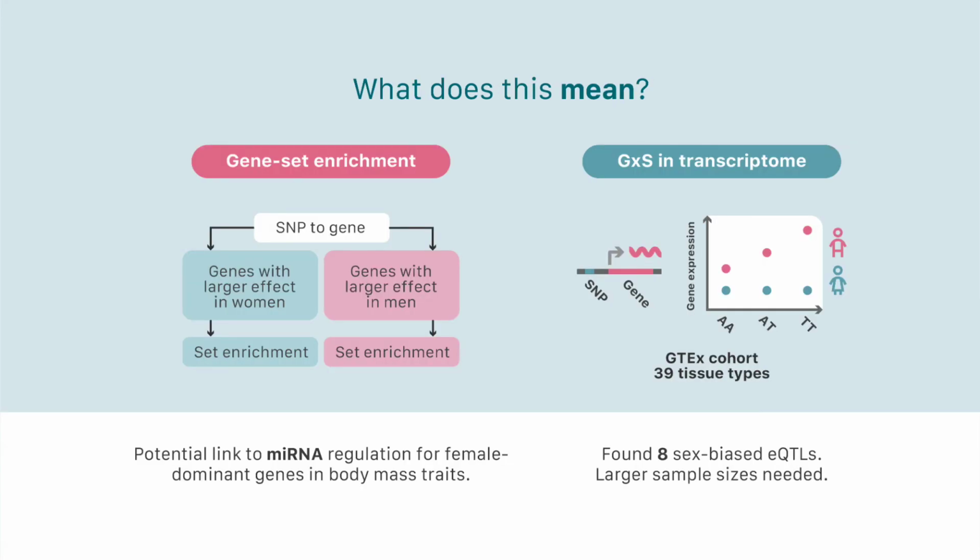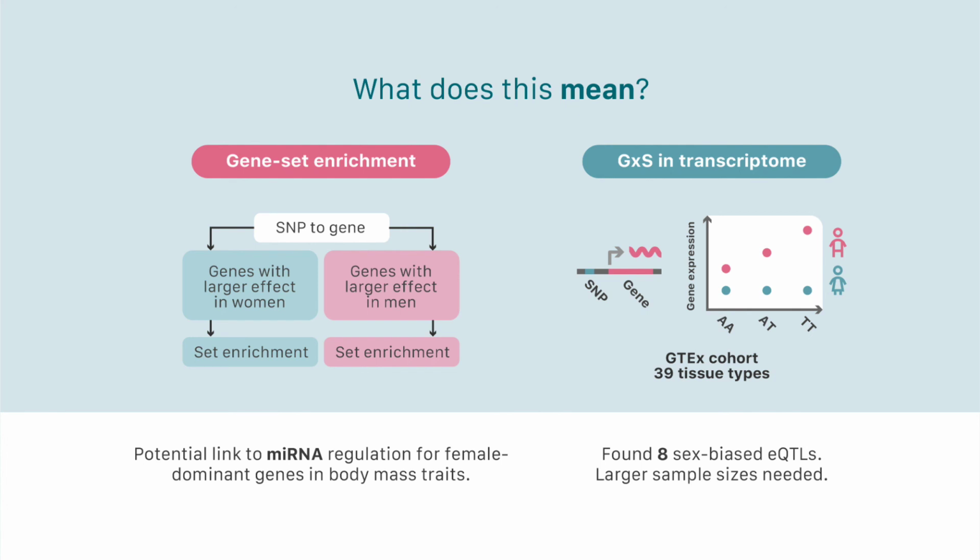Finally, we performed functional analyses in a search for biological insights into the mechanisms leading to the gene by sex interactions observed. These analyses included a gene set enrichment effort by which we transformed our SNP data into gene data, split these into genes presenting a larger effect in males and a larger effect in females. Whilst no overall arching pattern was found, we did find a potential link to mRNA regulation for female-dominant genes in body mass traits. We also assessed whether our SD SNPs were regulating gene expression in a sex-specific way, thus potentially leading to differences in phenotype via the transcriptome.